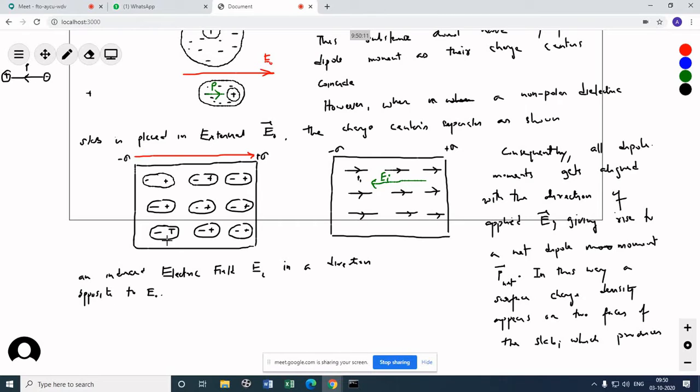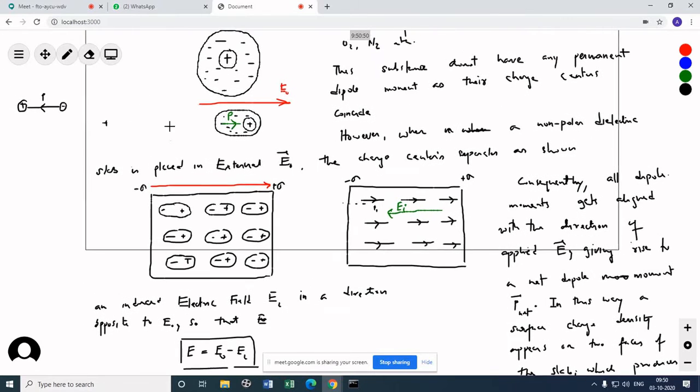So E net, I'm not going to write E net every time, I'm going to just write E0 minus E_I. This is the net electric field that is passing through here. I hope you understand now how a dielectric slab is different from an insulator.